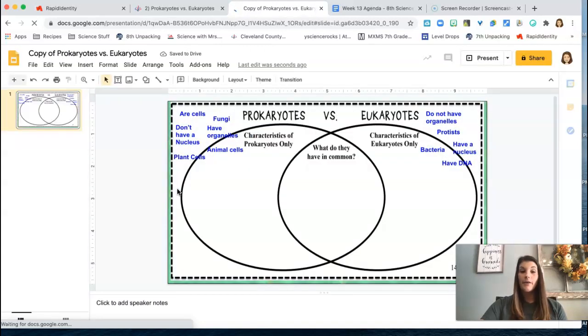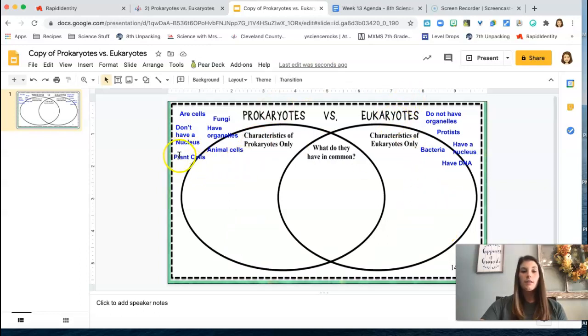So here we have a Venn diagram. Remember that Venn diagrams show things that are alike and things that are different between 2 different things. So we are comparing and contrasting prokaryotes and eukaryotes. Things that they have in common will go in the middle. Things that are only true for prokaryotes will go on the left here, and things that are only true for eukaryotes will go on the right.